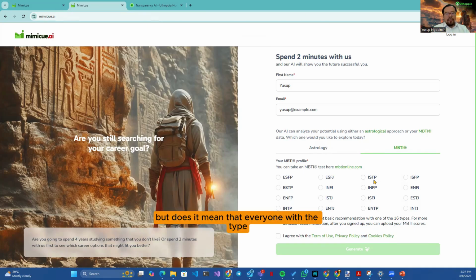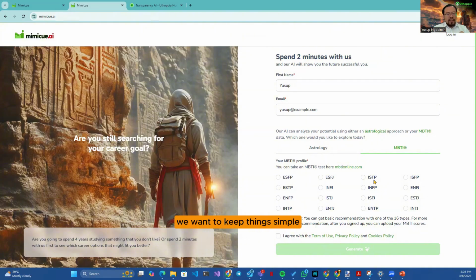But does it mean that everyone with the type ISTP will have the same recommendation? Yes. And that is what MBTI is showing, because for a certain type, maybe you are better to become, let's say, a doctor or an engineer. That is a very generic recommendation. Right now, in this free assessment, before you sign up as a member, we just want you to have a taste of it.